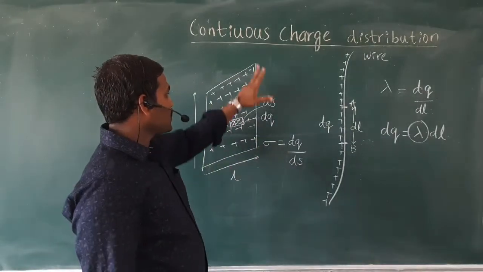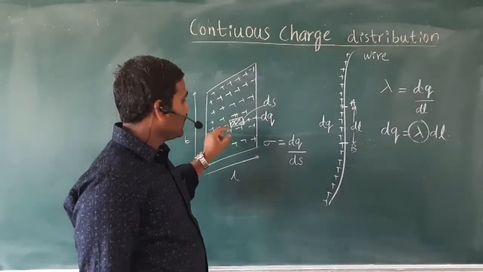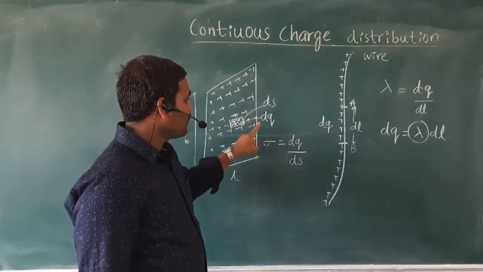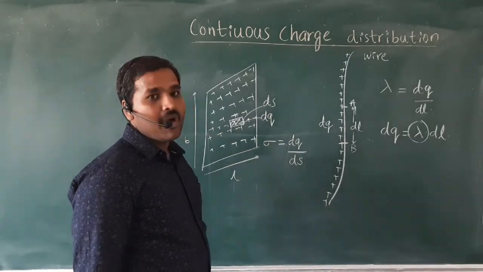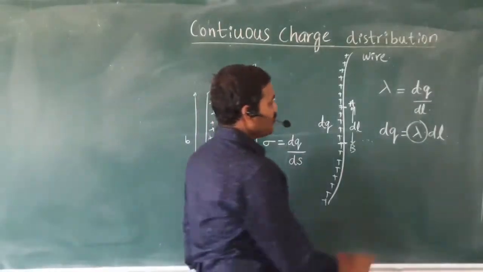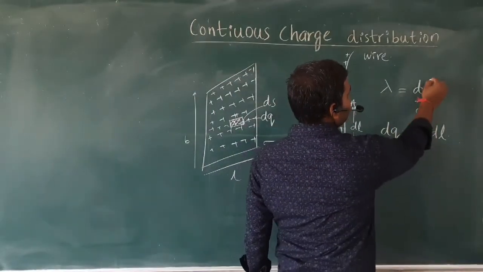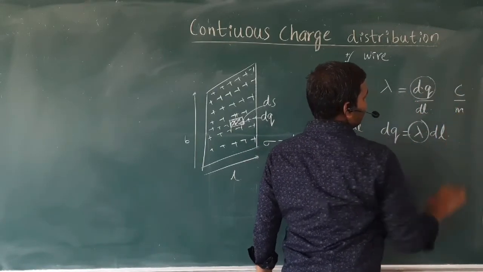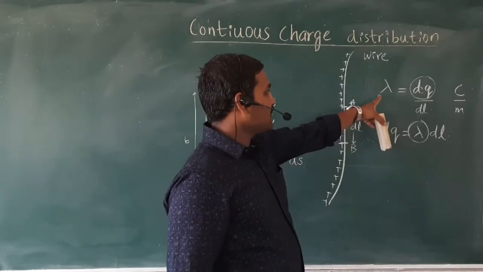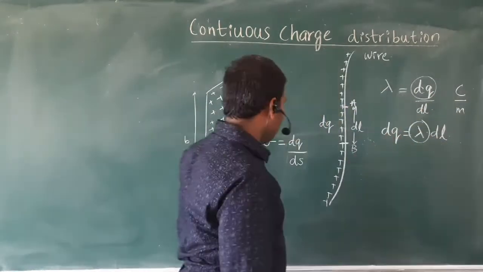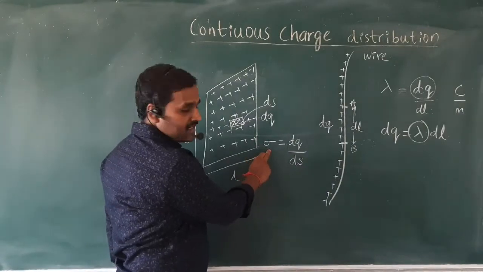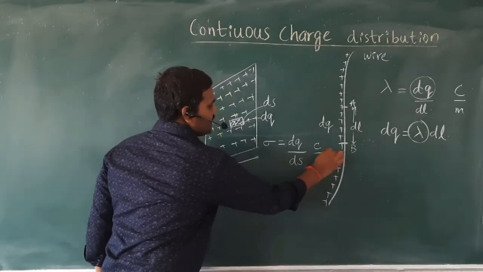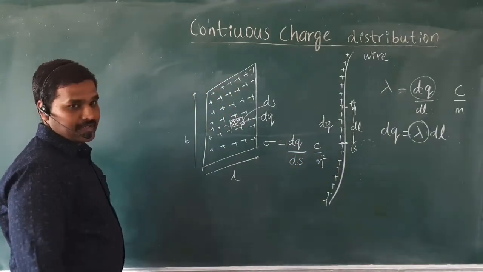Inside the given total surface, we take a small surface, and the charge present on that surface I write as dq. So the ratio of this dq and ds I call sigma. And what about the unit? What is the unit of lambda? See here, the unit of dq is coulomb. The unit of length is meter. The unit of linear charge density is coulomb per meter, and the unit of surface charge density is coulomb per meter square. Is it not? It is coulomb per meter square.